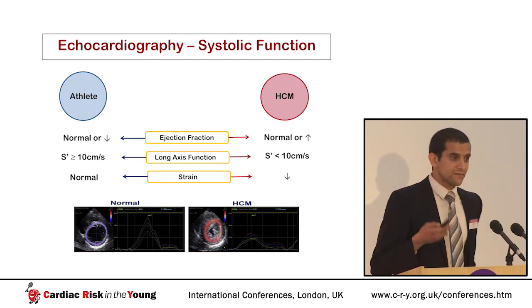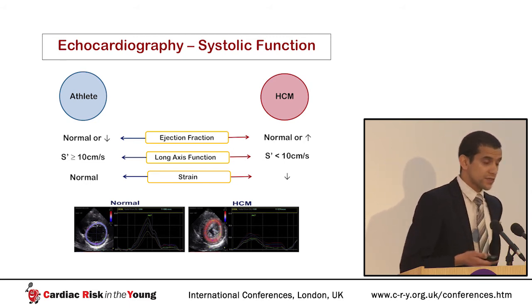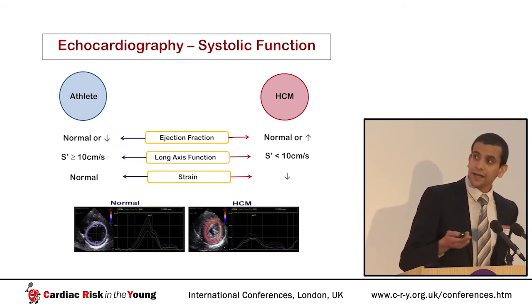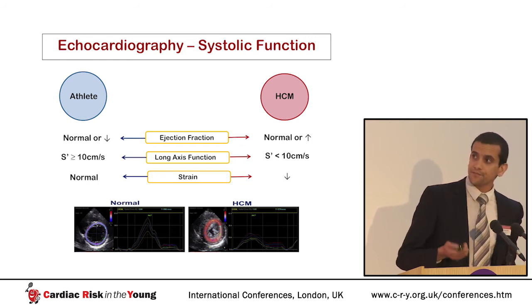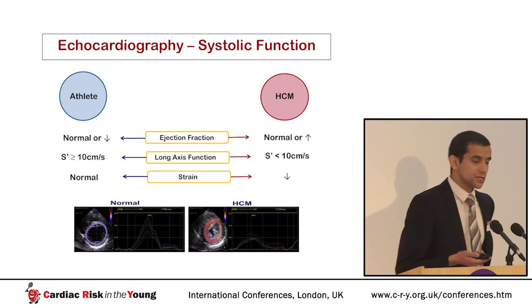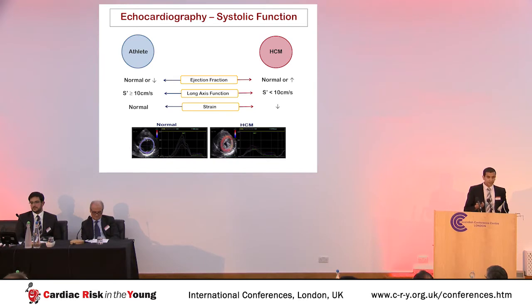Long axis function is a very sensitive indicator of early subclinical disease in hypertrophic cardiomyopathy, such that tissue Doppler indices of long axis function should be normal in athletes, but may be lowered very early in the disease process in HCM. Here we see a tissue Doppler trace showing low velocities in the lateral LV wall. And strain can show normal velocities in healthy athletes, and it may be reduced early in hypertrophic cardiomyopathy, as we see here on the right, a low strain rate curve.